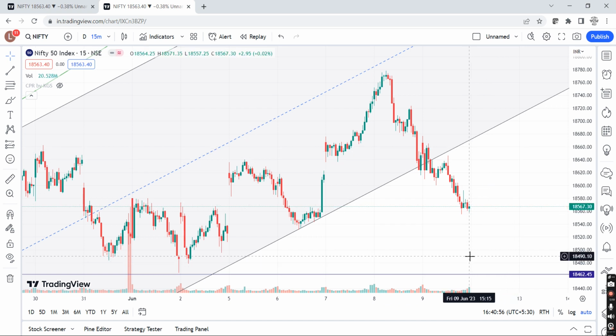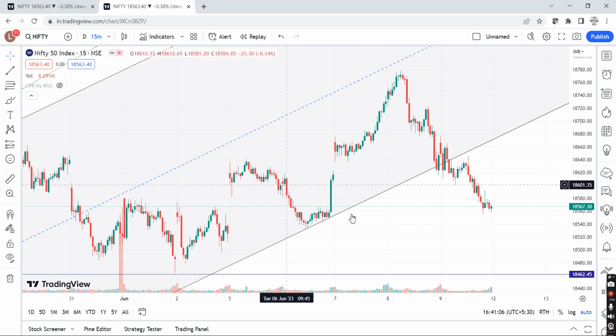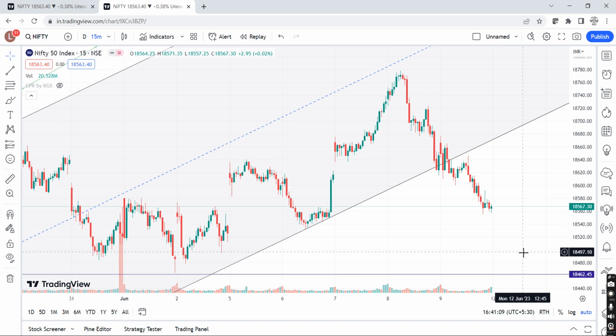What if we open gap down and start going down clearly? With the gap down, if we start going down, at least I'll wait for the first 30 minutes to see whether lower lows are maintained or whether we are going sideways, and then we will decide further from the upcoming Monday.